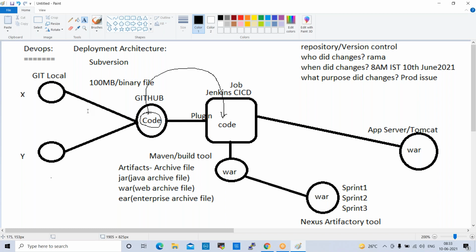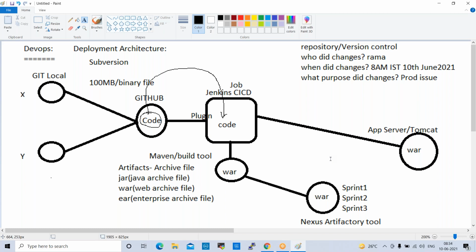They will push the changes. They develop in their local, and they will push the changes here. It will be updated. This is a live application scenario. But for some new applications, when they develop, they will save that WAR file into Nexus. Whenever deployment is there, by that time they will push these WAR files into the application server and deploy the application. It's clear, right?